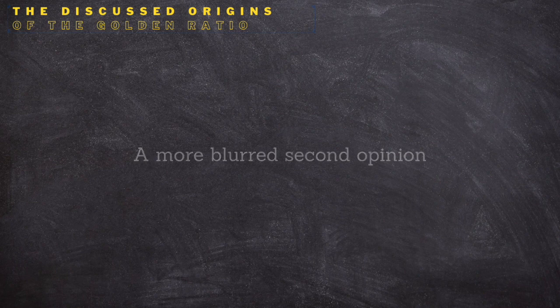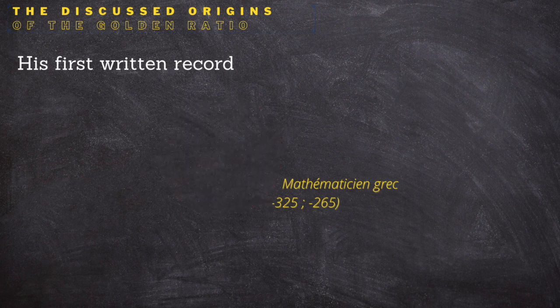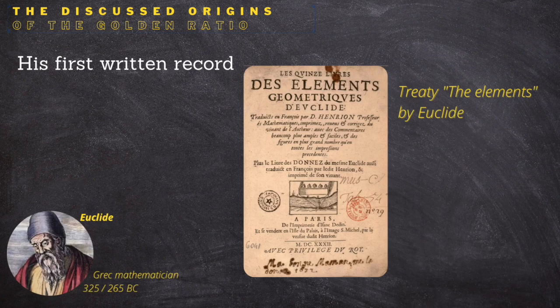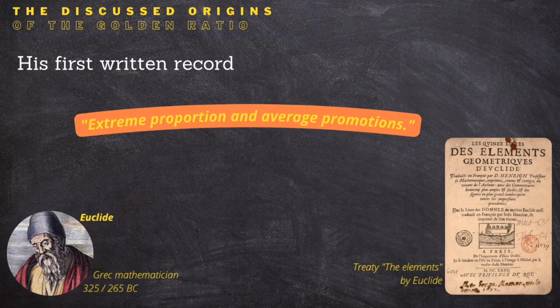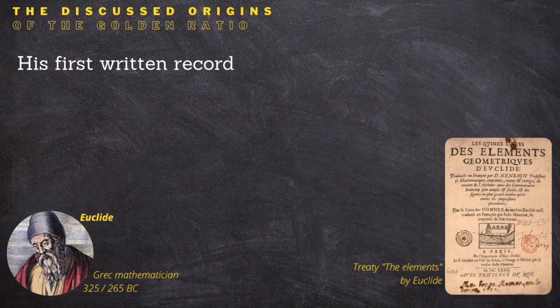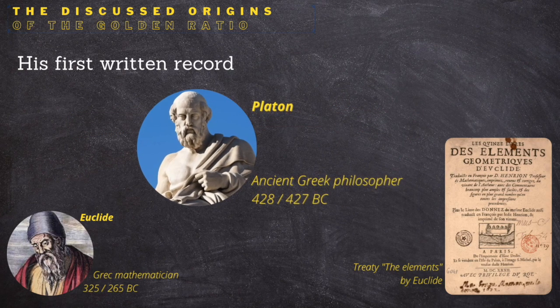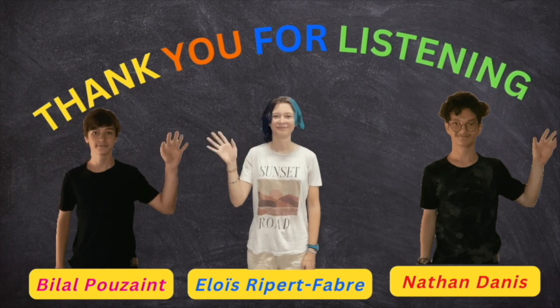Some historians consider that the origin of the golden ratio must be attributed to the first specific study of it, that is, the work of Euclid, the Greek mathematician of the 3rd century BC, in his work entitled The Elements. In the third definition of book 6, the golden ratio is defined as a geometric proportion. Euclid speaks of the segment divided into extreme and mean ratio. Other historians even attribute the origin of the golden ratio to the work of Plato a century earlier.